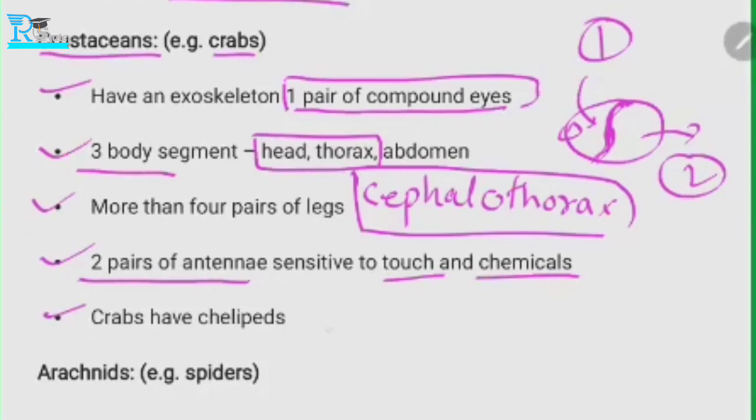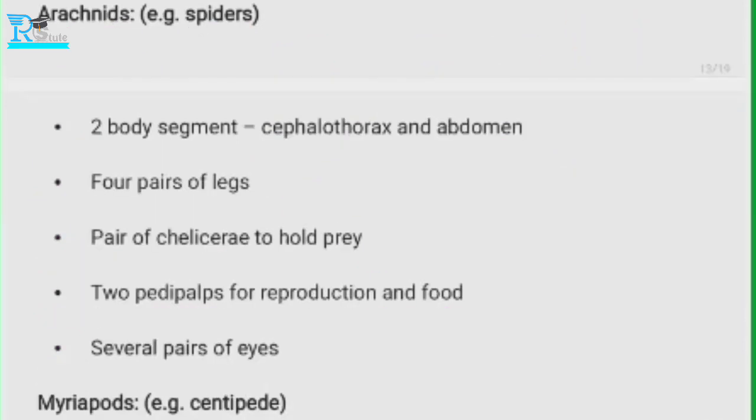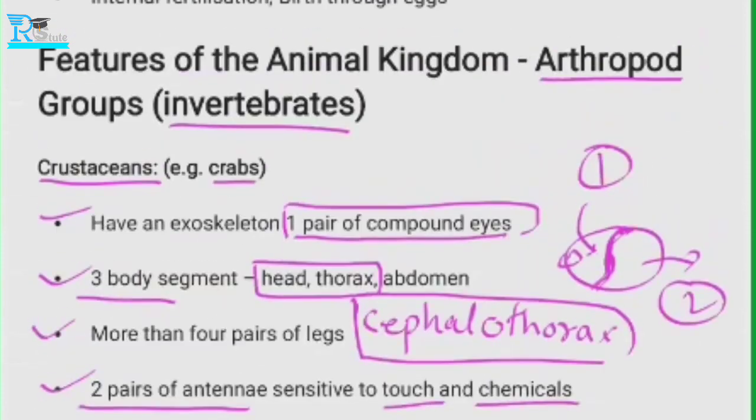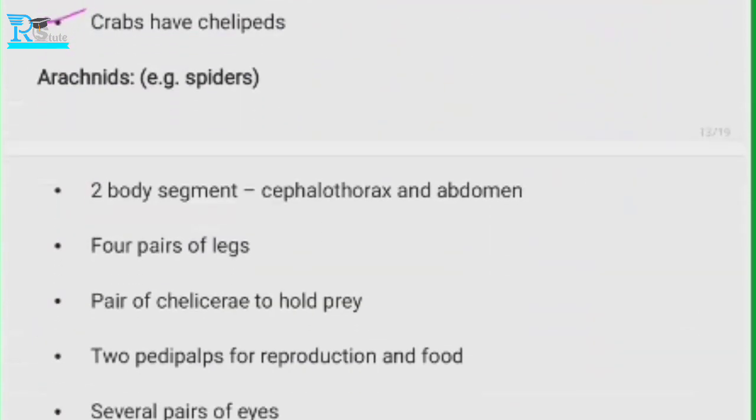Also crabs have pincers. This is something through which they hold prey. If you look at crabs, they will have a part through which they hold the prey. So another part, can you read?